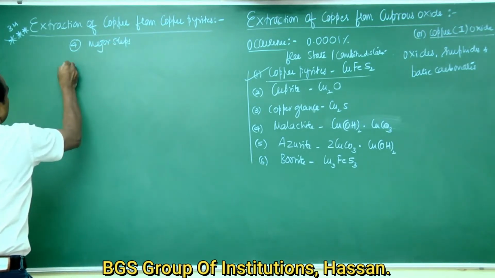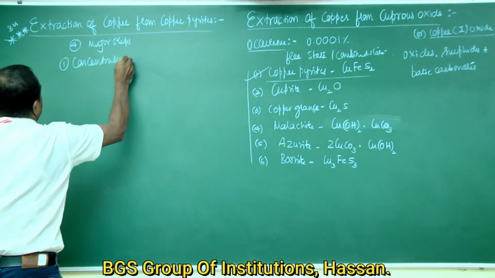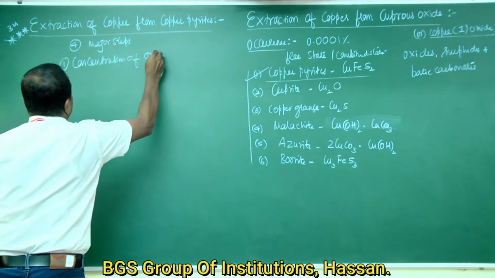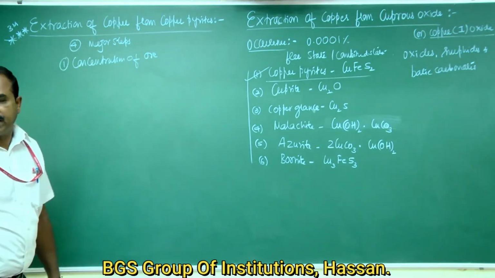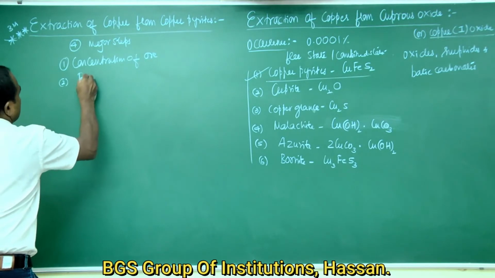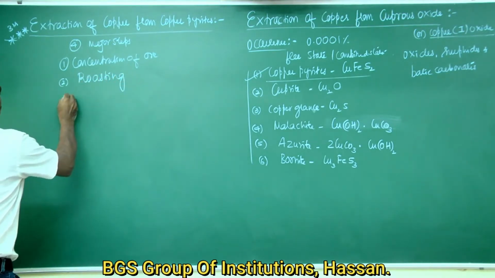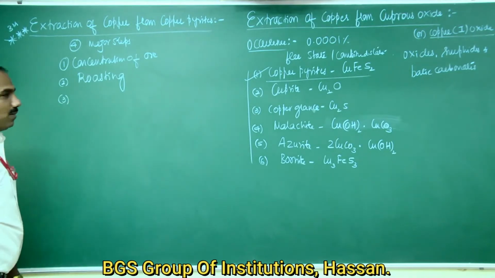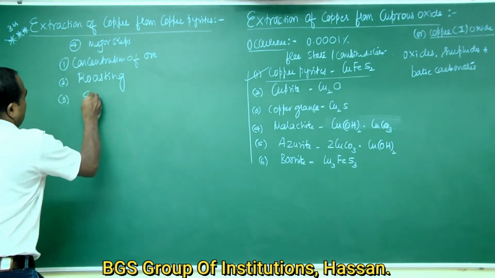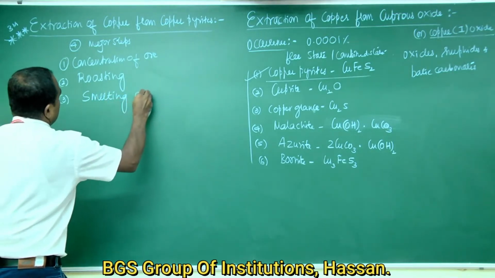The first one is concentration of the ore. Second one is roasting of the concentrated ore. Third one is smelting.